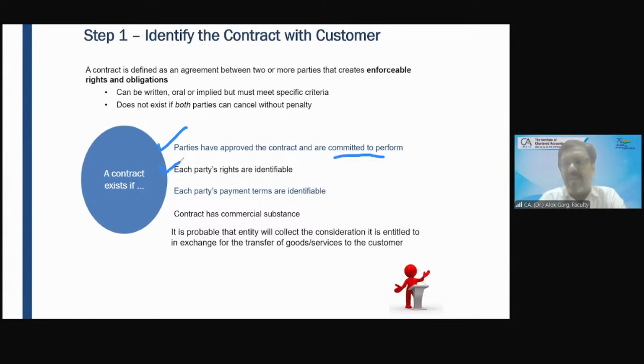And the customer will pay 50% amount in advance, 50% at the time of delivery of the goods, and all the monies have to be paid through the banking channels. So what are these things? These are the rights and obligations of each party.